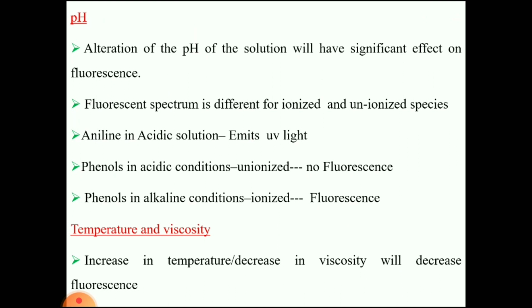Next is pH. Alteration of pH also has a significant role on the intensity of light produced by the compound, or fluorescence. Compulsorily, you have to maintain appropriate pH. Fluorescent spectrum or the fluorescent unit values vary with the ionized form and unionized form. If the compound undergoes ionization, at that time the fluorescent intensity will be increased. In the ionized form, it will show more fluorescent intensity.